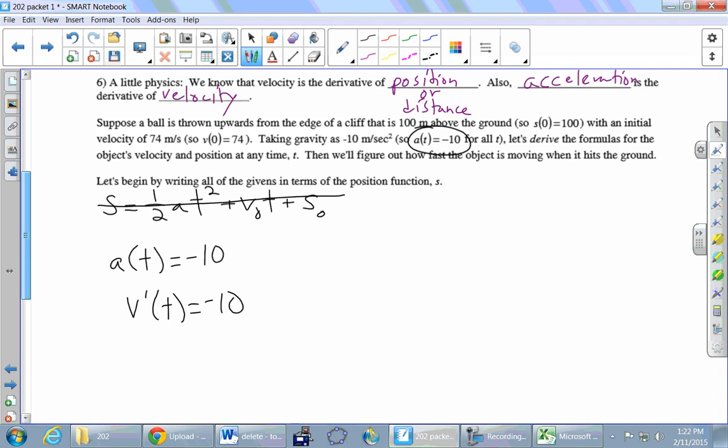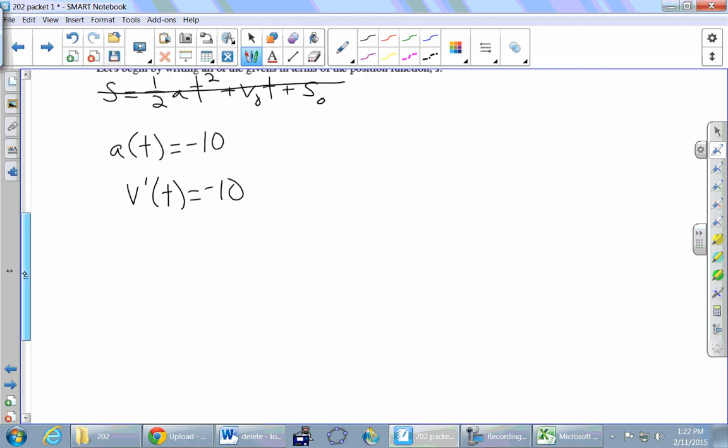So we can find the solution of that differential equation because all we're looking for is an antiderivative of negative 10. What's the general antiderivative of negative 10? Negative 10t, and then if we want to be general, we put plus c. We just found an antiderivative, and a good name for it is v of t, right? So now we have our velocity formula with the plus c inside of it.